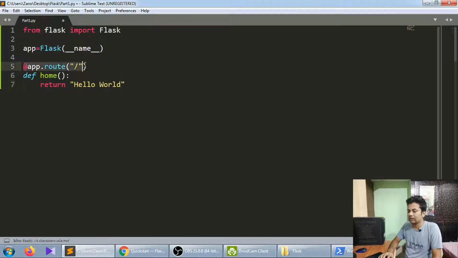See what's happening here. We are telling the route. A route is like wherever you go, like www.google.com/search or whatever website you go, slash this slash that. That's called a route. So we are telling our route is slash only. Slash is basically what you get when you buy a domain name like www.google.com. Whenever you go to www.google.com, it will land on this. It will say, okay, you have asked for slash, which means www.google.com, or whatever your domain name is.